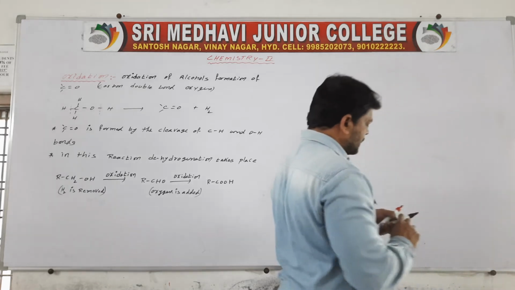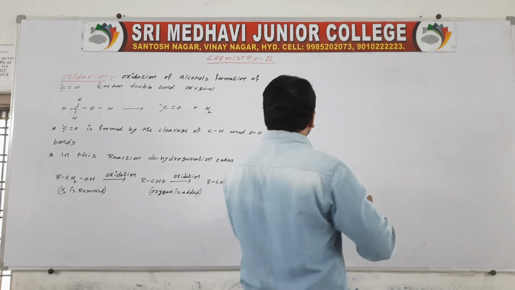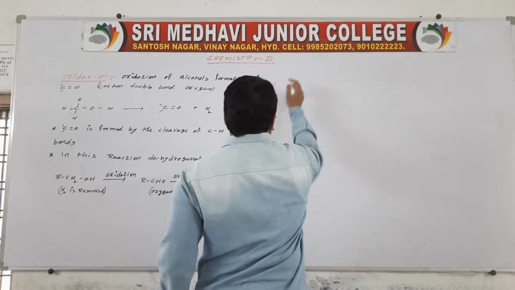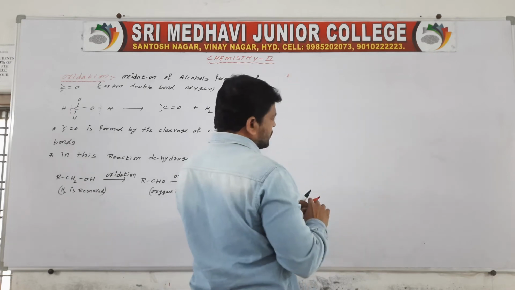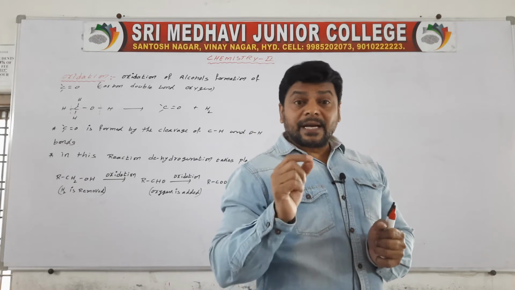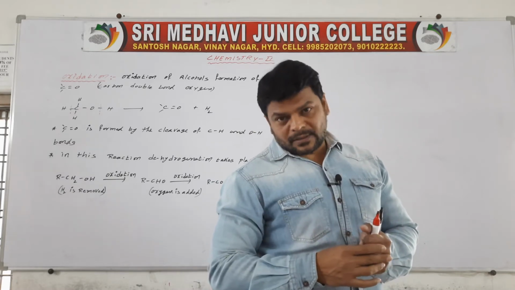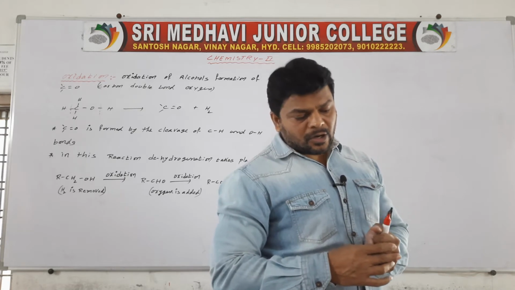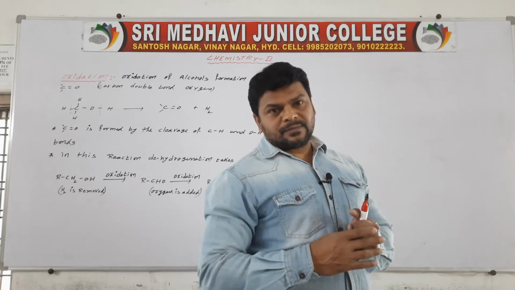So here I am taking primary alcohol. Vapors of primary and secondary alcohols heated over copper form aldehydes and ketones.